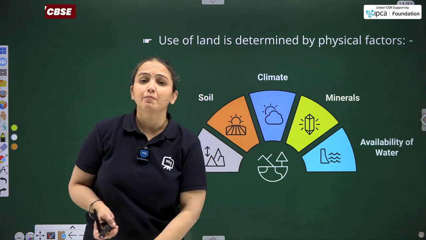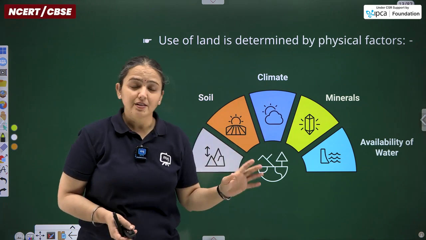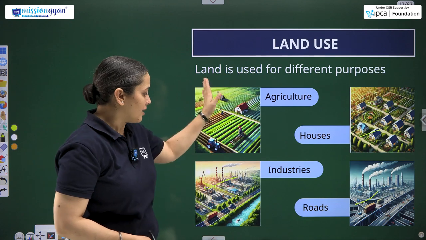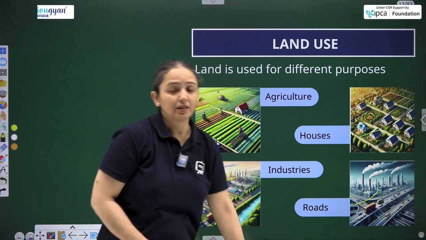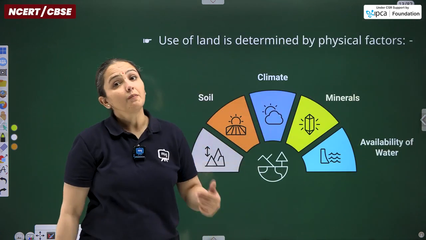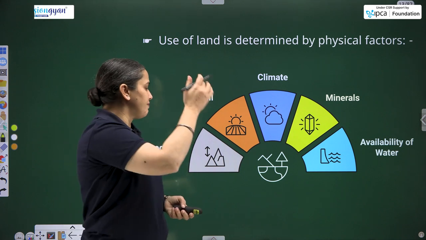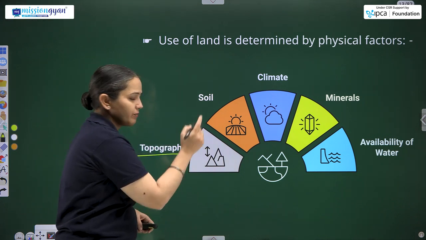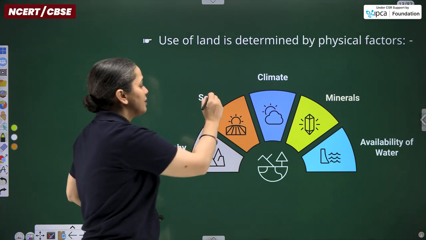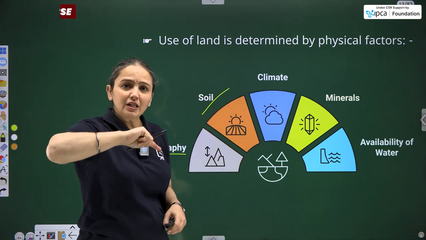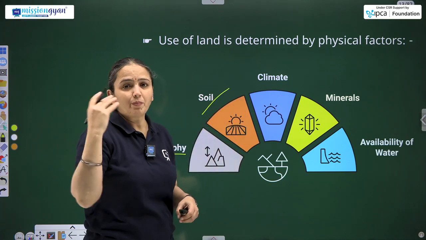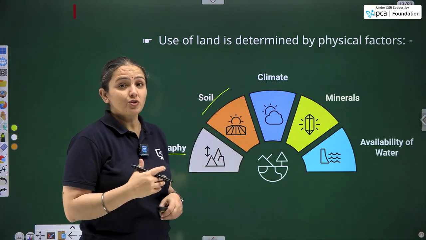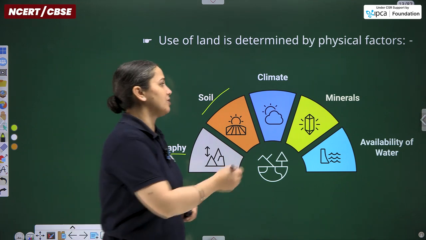How so? Use of land is determined by physical factors, as the last image is showing that these are constructed or can be established in the plains. So physical factors comprise topography. The last image is the proof of that. Soil can affect the fertility, can invite more and more farmers to reside in the region and do agriculture.